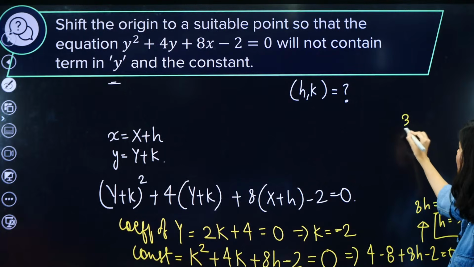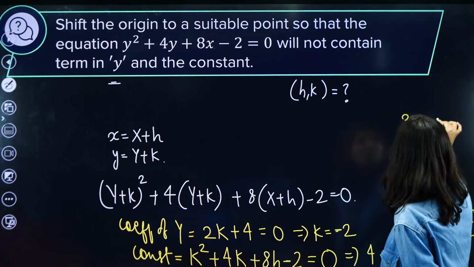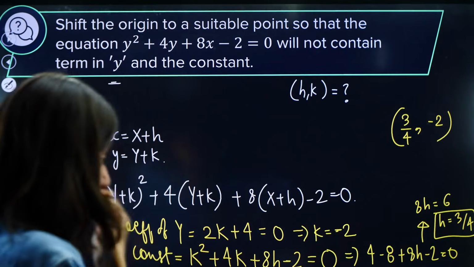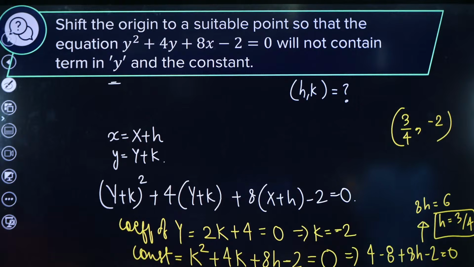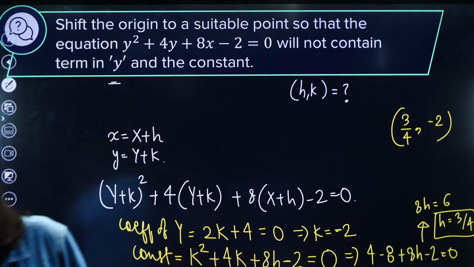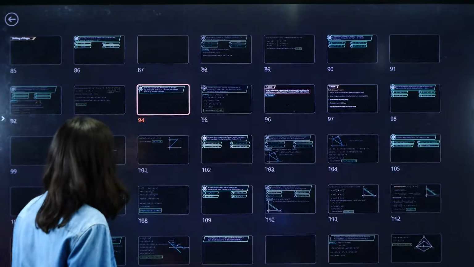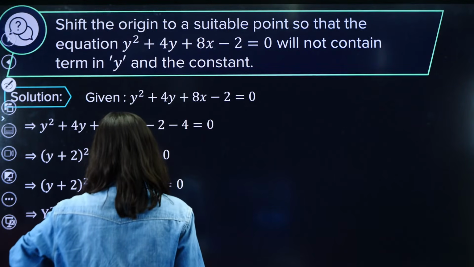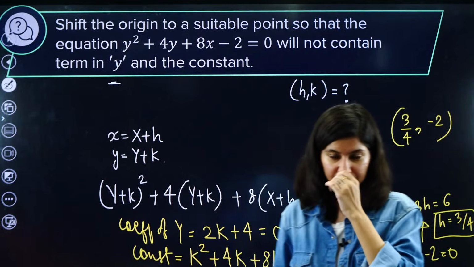Okay, so the origin should be shifted at... have I done anything wrong? No, you are also coming same. 3 by 4 comma minus 2 is that point where we should shift the origin so that this equation has no term related to y and no constant term. Is it 6 guys? Let me just check one time. The answer, if I check, is 3 by 4 comma minus 2, correct? 3 by 4 comma minus 2.